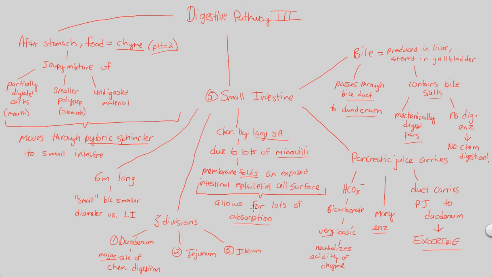That covers our look at the small intestine. We now have gone from the oral cavity, then we went to the pharynx, and then we went to the esophagus, then we went through the stomach, now we're at the small intestine. The next step is, of course, now to go through the ileum into the large intestine.